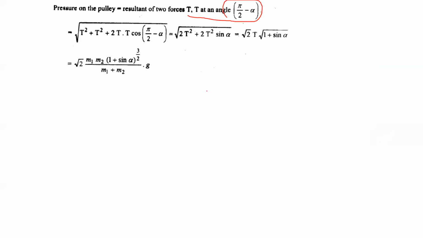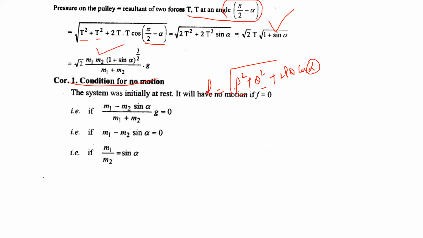So using the formula of resultant, R is equal to under root P square plus Q square plus 2PQ cos alpha, where alpha is the angle between the forces. P and Q both are equal to T, and the angle is pi by 2 minus alpha. On simplifying it, you will get under root 2T 1 plus sin alpha, and after substituting the value of T, this will be the pressure on the pulley.